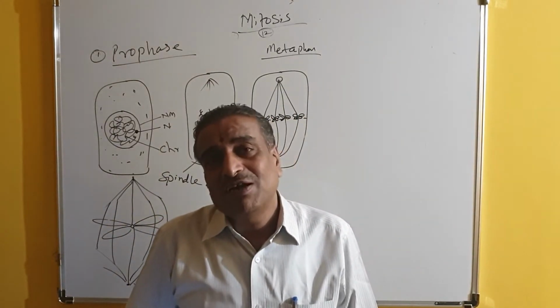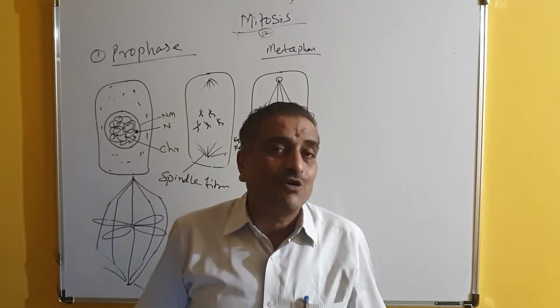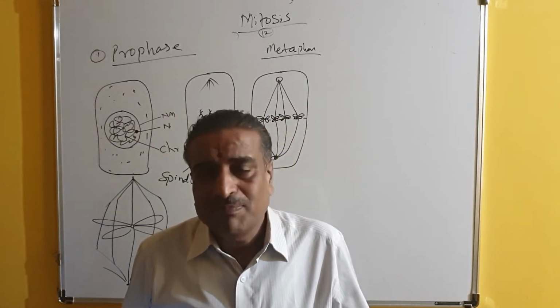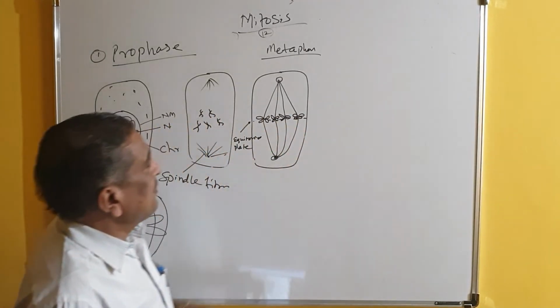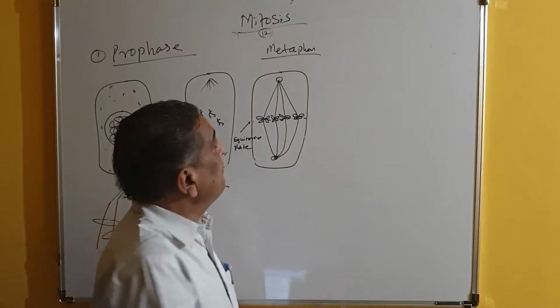What is present at the equatorial plate? Many times you say chromosomes are present, but chromosomes are not present at the equatorial plate. Only the centromeres are present at the equatorial plate. So this is called metaphase. Meta means middle.